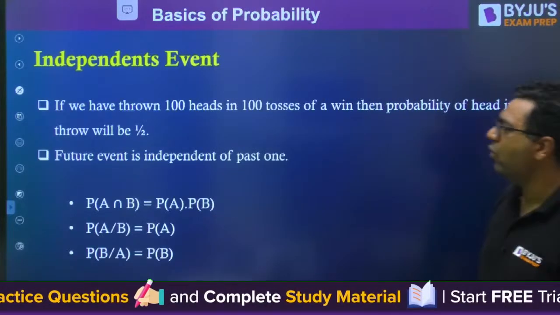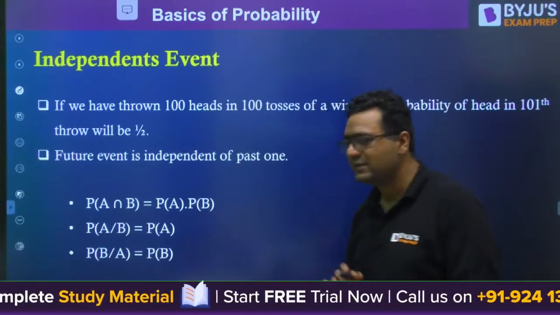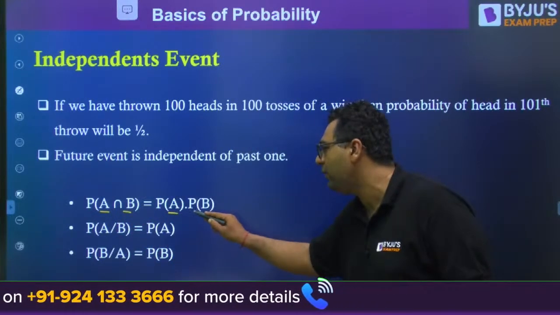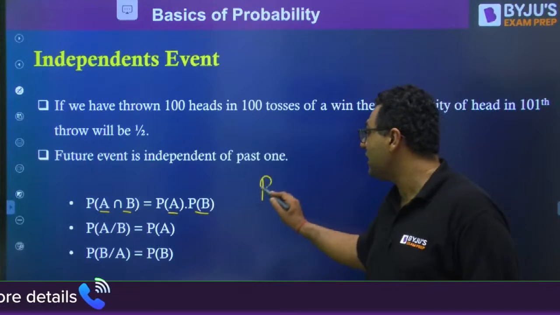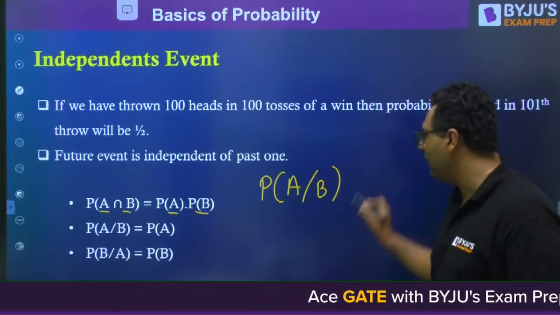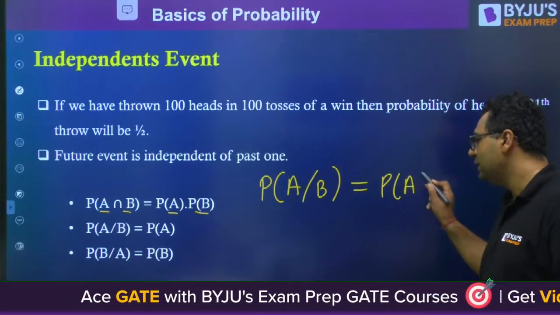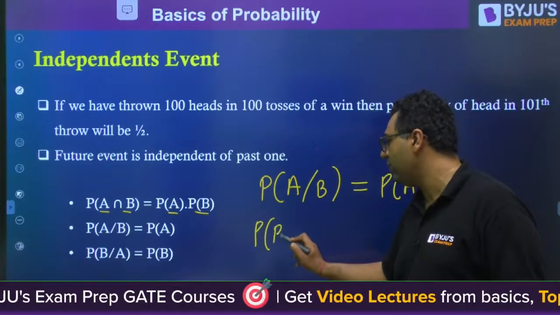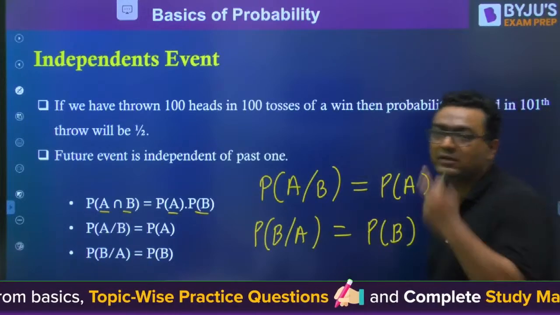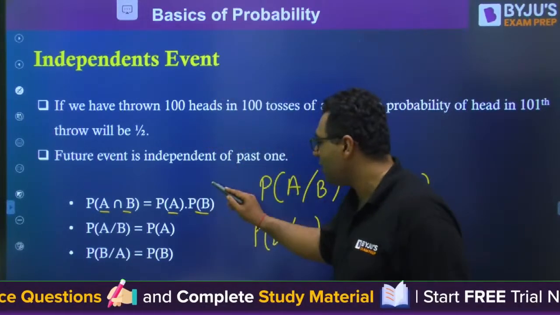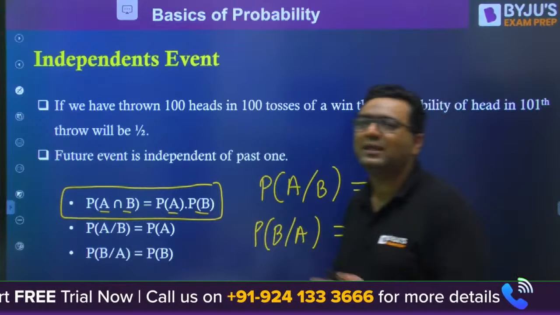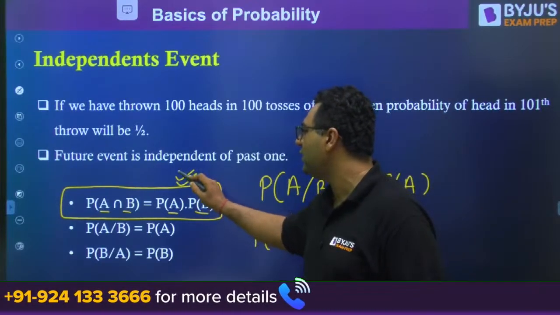Now whenever we are talking about independent events, for A intersection B you can directly write probability of A into probability of B. Why? Because the probability of A, when B has already happened, as A is independent of B, will directly come out to be probability of A. Similarly, the probability of B, when A has already happened, is going to be probability of B, because they do not have any dependency on each other. Whenever you get this, you can say the events are independent. So we will go for solving the questions in this way.